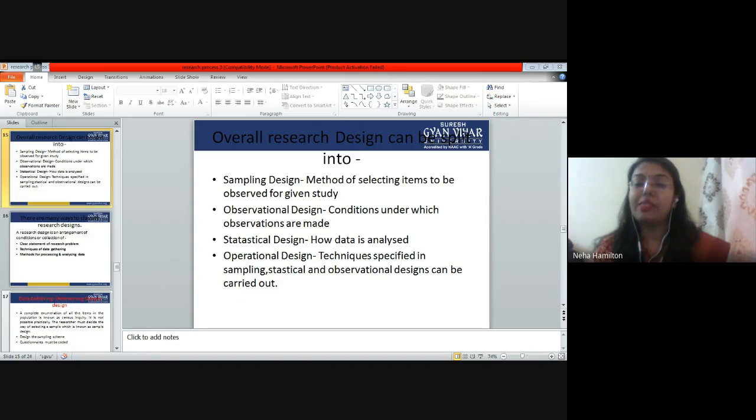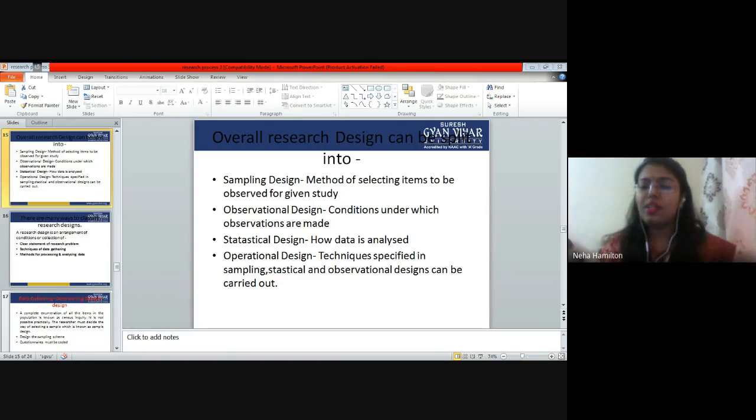That means time to time you have to mention. For example, when you do a PhD, you give a time frame that in the first 6 months I am going to do literature review. In the next 6 months I am going to go for data collection. In the next 2 months I am going to go for statistical analysis. These kind of time frame or day to day activities will come in your operational design.